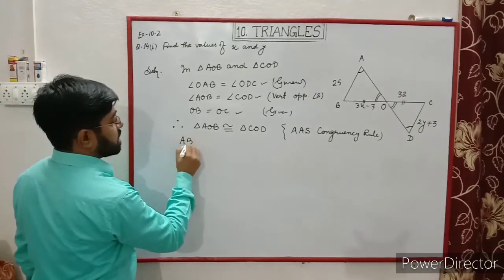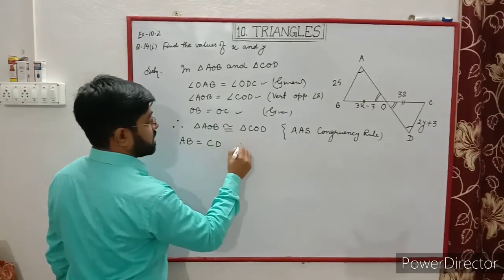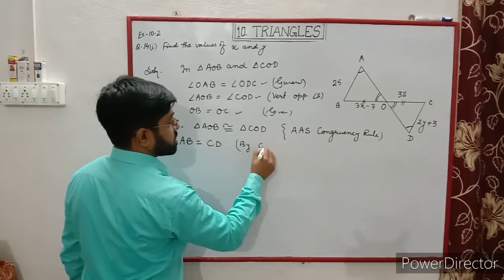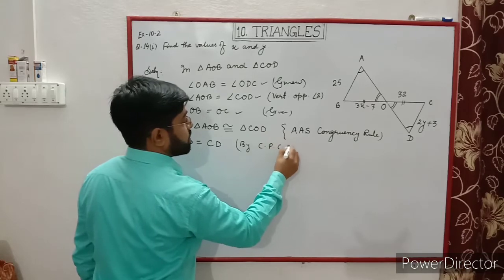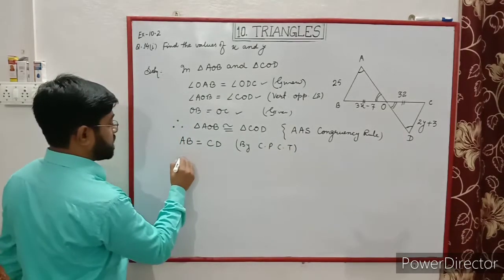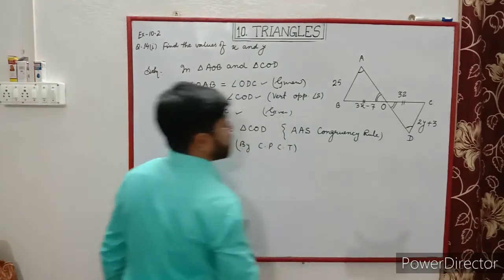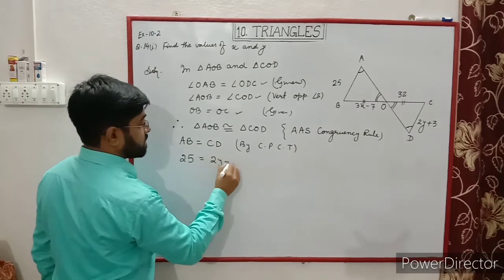So AB is equal to CD by CPCT, corresponding parts of congruent triangles are equal. So the value of AB is 25 and CD is 2y plus 3.